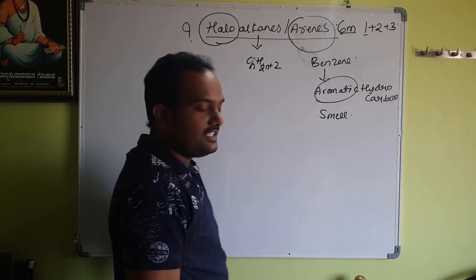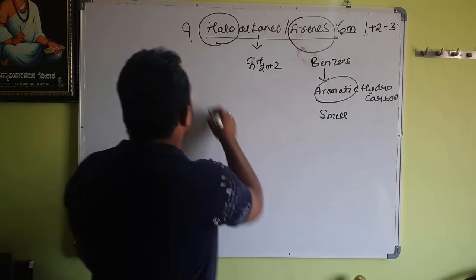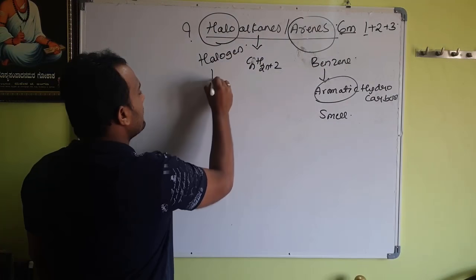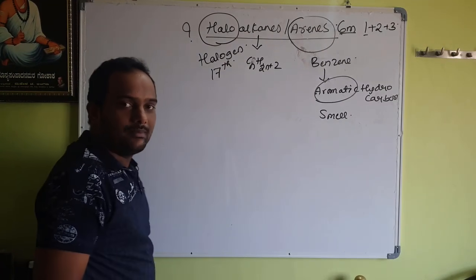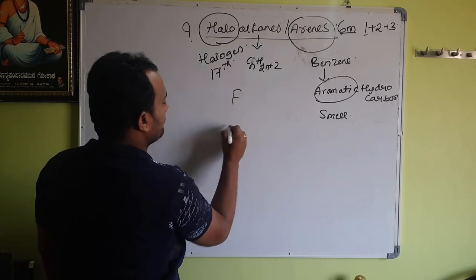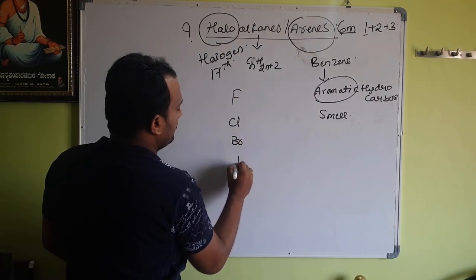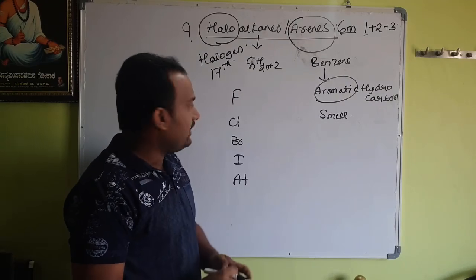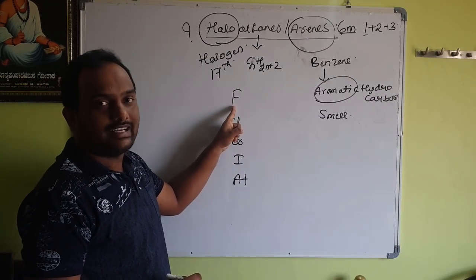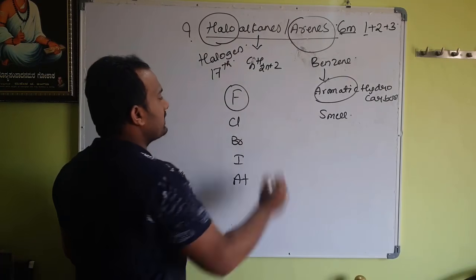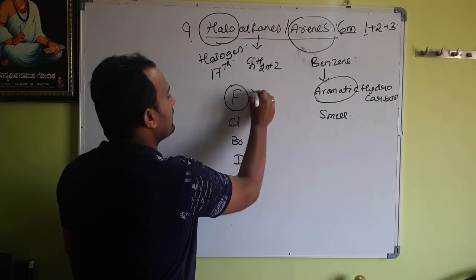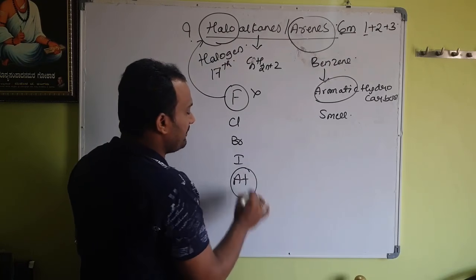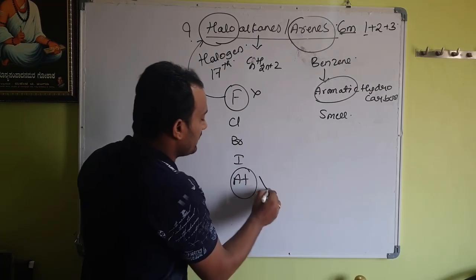But majority of students again question what this halo stands for. Halo stands for halogen. Halogens are the group 17 elements in the periodic table, which start with fluorine, chlorine, bromine, and iodine. At the last we have At, which is astatine. Fluorine is the most electronegative atom and reacts very explosively, therefore we never consider it as a halogen in this organic part. And astatine is a typical metal halogen, therefore we never consider this also.